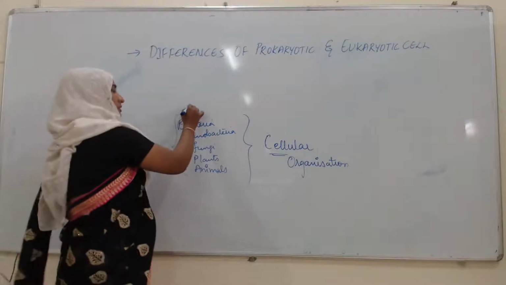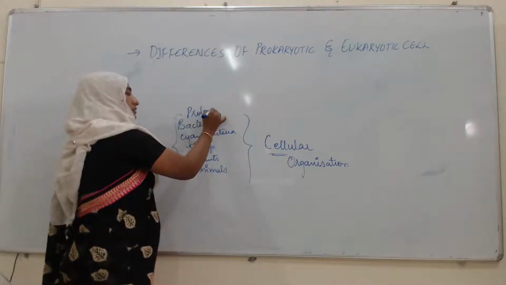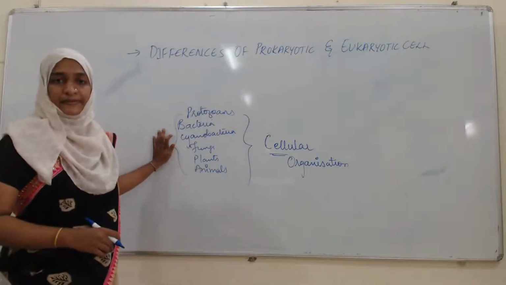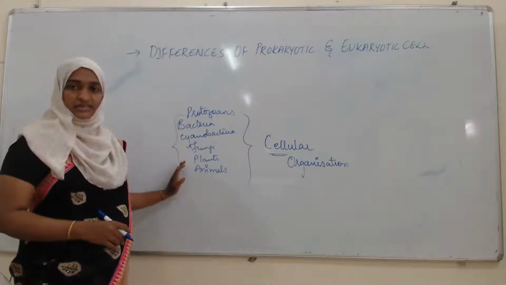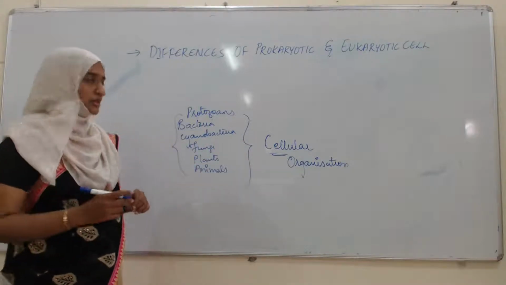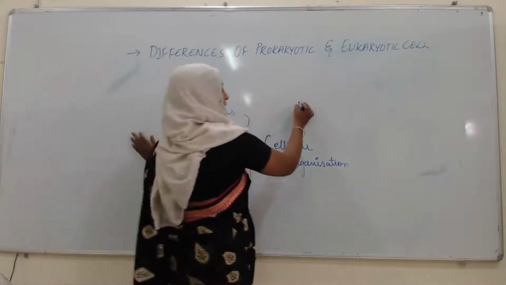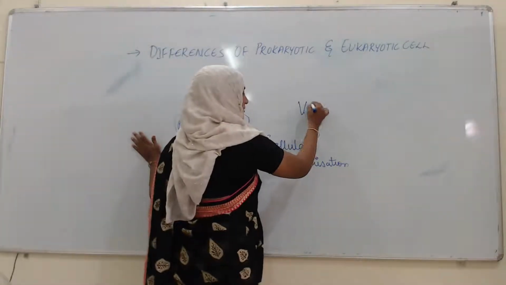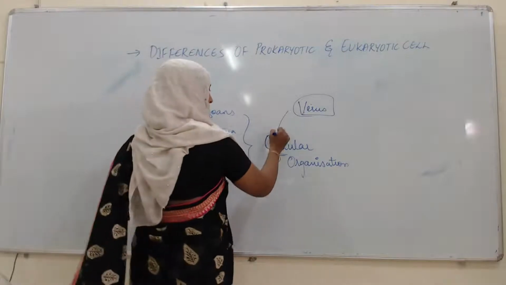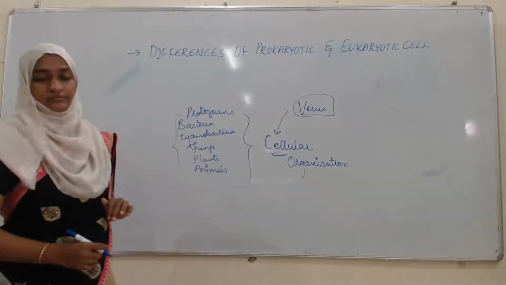If we talk about the protozoans, they also come under living organisms. All these organisms have cellular organization, except the virus, which is not a true cell. They don't have cellular organization.